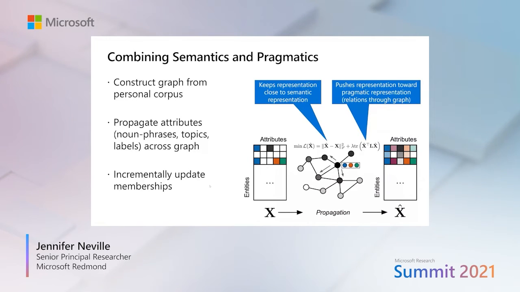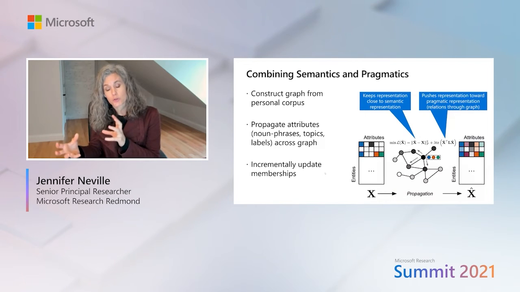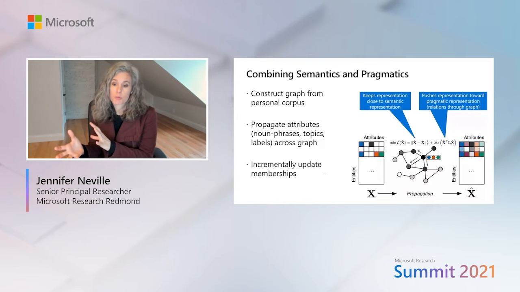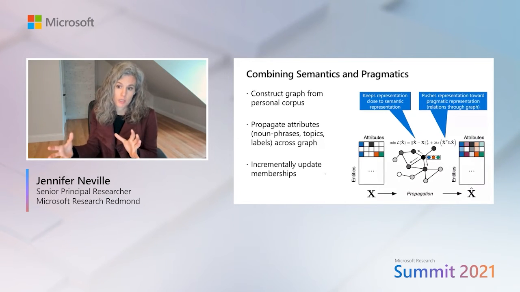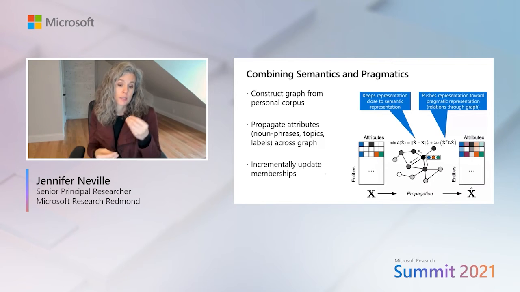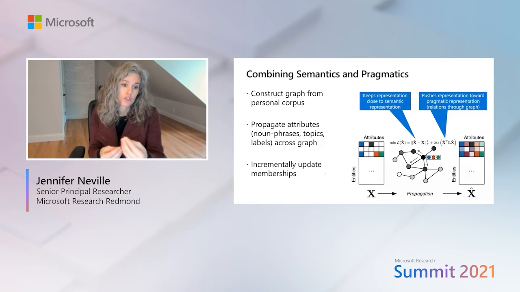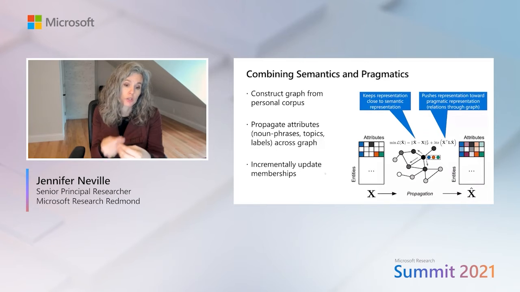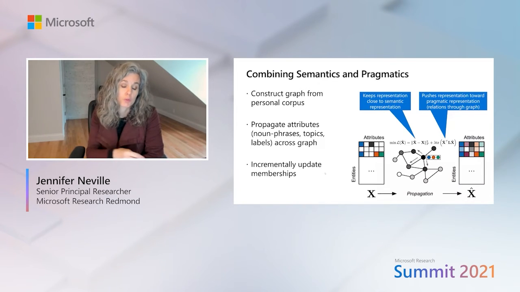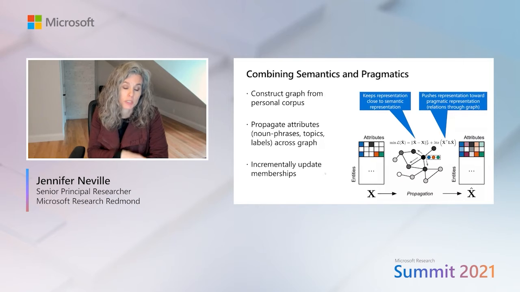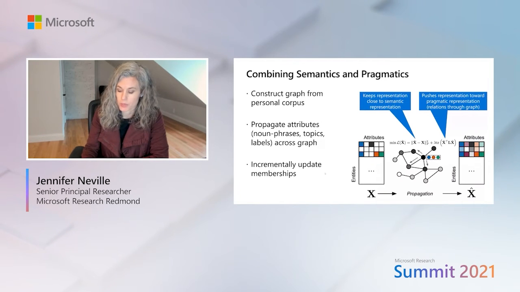And so the idea here is that we're going to learn a representation of the documents themselves, but also try to propagate and smooth those representations across the graph of activity so that the representations of things that you often use a lot together end up being similar. And so that would mean that web pages, for example, that you access at the same time as you make certain documents, their representations in latent space should be similar, so that when we go to make recommendations, we'll be able to use that representation to make more effective recommendations.